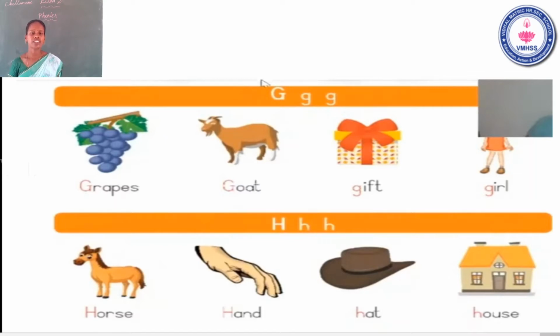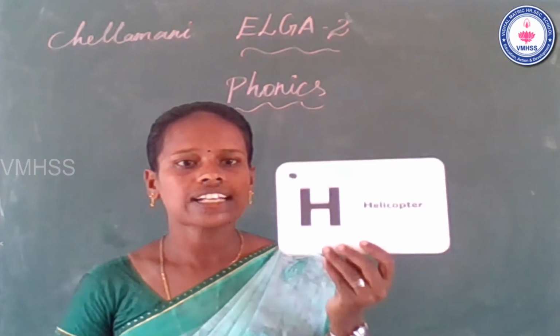Once again, repeat it. The name of the letter G. The sound of the letter G. G, grapes. G, goat. G, gift. G, girl. It's clear. Now go to the next letter. What is the next letter, ma? Yes, the letter H. See the flashcard.